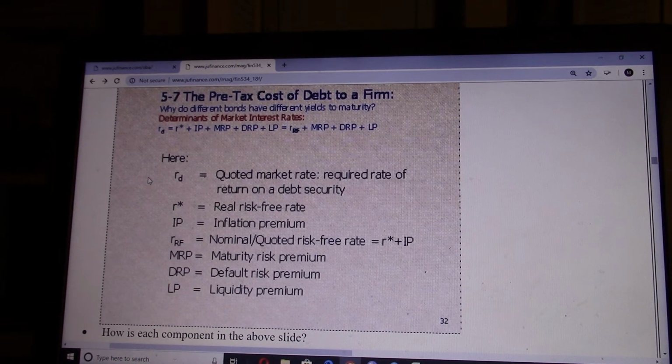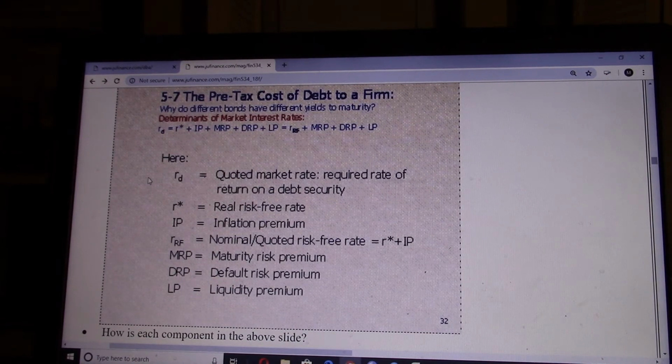The default risk for treasury bonds should be 0. Liquidity premium depends on the demand and supply for the bond. Treasury securities are assumed to be very liquid, so liquidity premium should be 0 also.